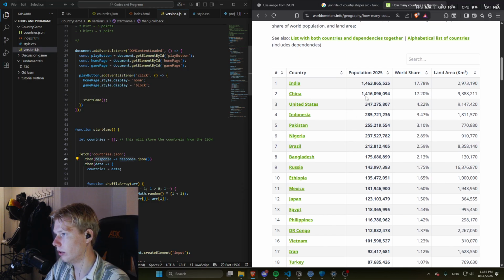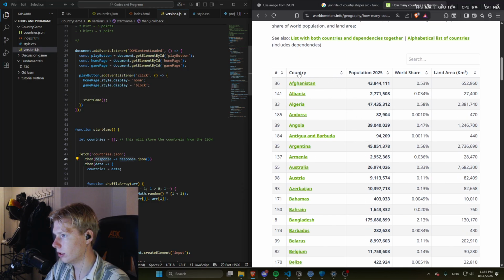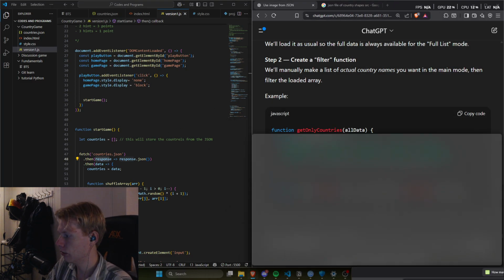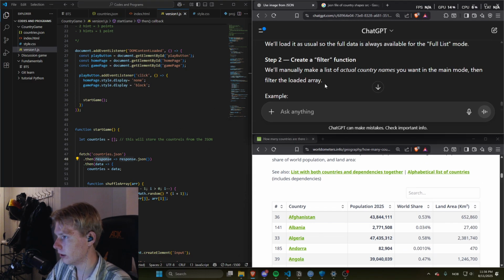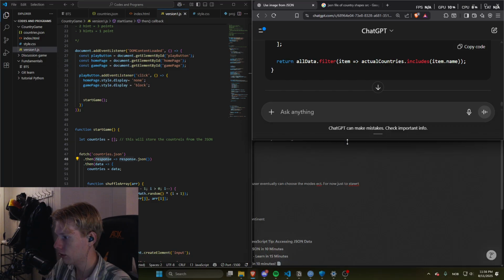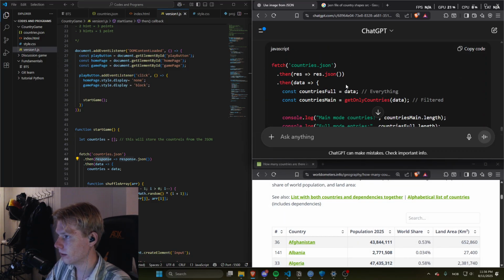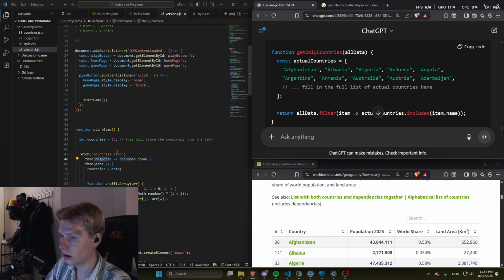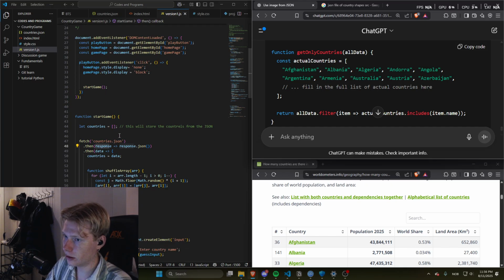So here are the countries that we want, and let's do it by alphabetic order so it's easier. Then we will scroll a bit down like this, and we will make this code right here, which I'm guessing should be under the function startGame.